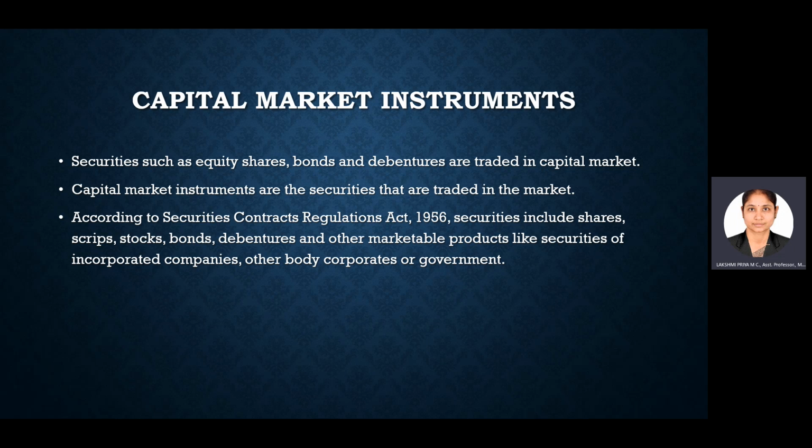we know that in capital market, long-term financial securities are bought and sold. Securities like equity shares, bonds, debentures are traded in capital market. Capital market instruments are the securities that are traded in the capital market. And according to the Securities Contracts Regulation Act of 1956, securities include shares, scrips, stocks, bonds, debentures, and other marketable securities of incorporated companies, other body corporates, and government.